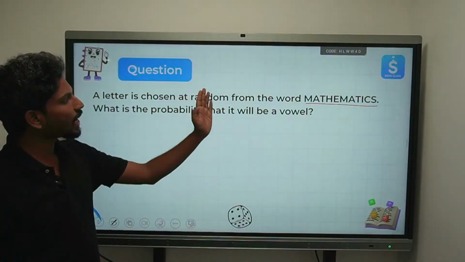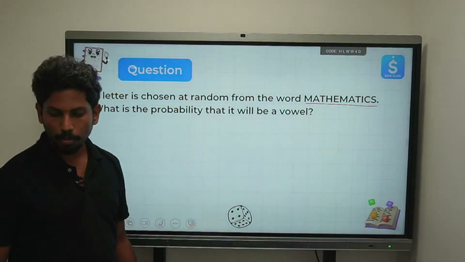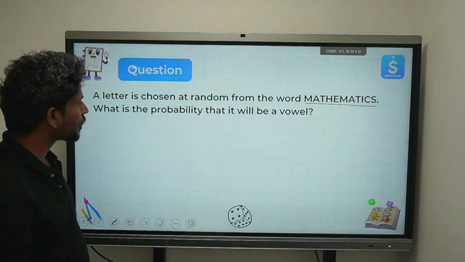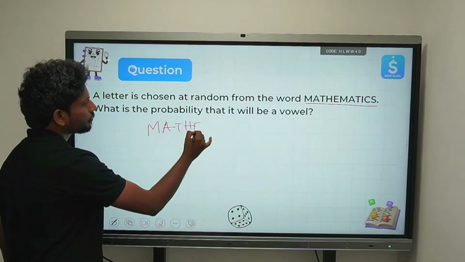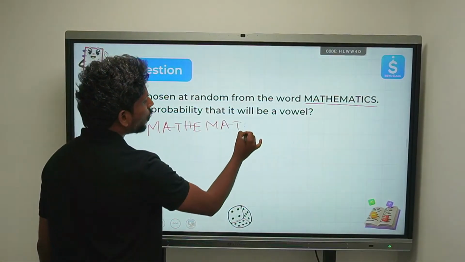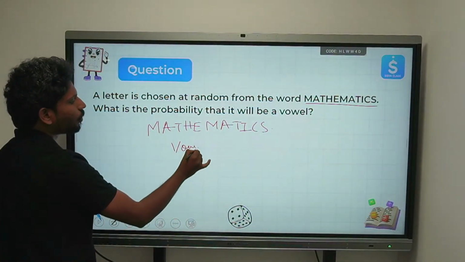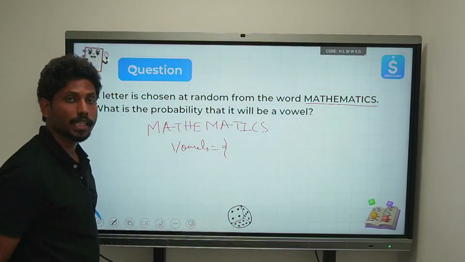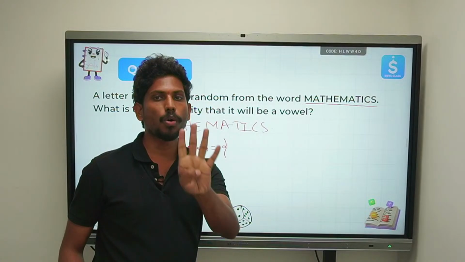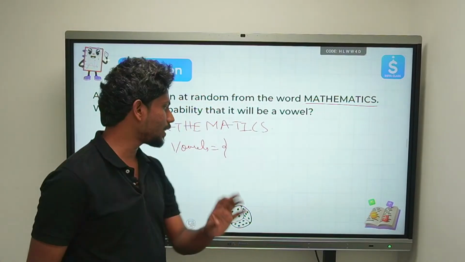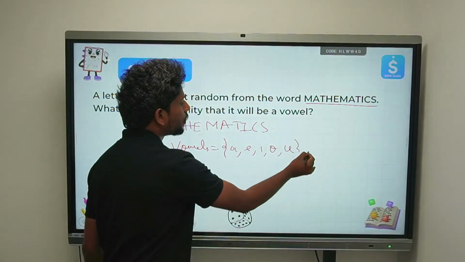A letter is chosen at random from the word mathematics. What is the probability that it will be a vowel? Can anyone say what the probability of being a vowel is? So, mathematics. What vowels do we have in mathematics? What are vowels first of all? We know the sounds in English, right? We have A, E, I, O, U. We have 5 vowels in total.